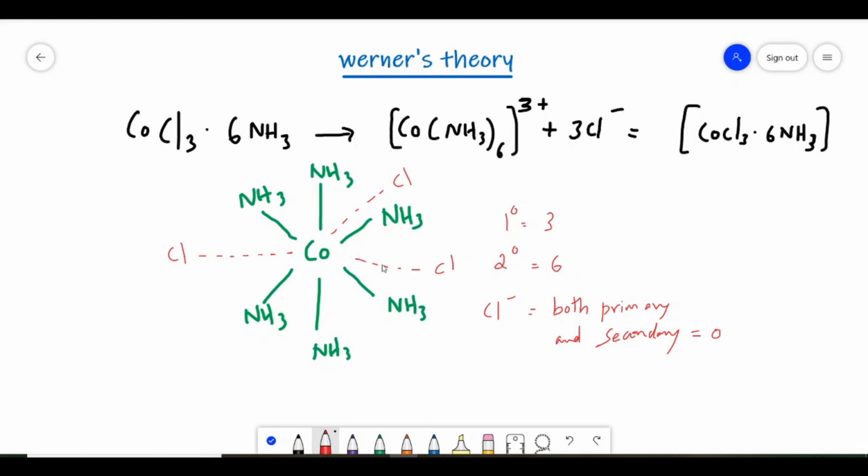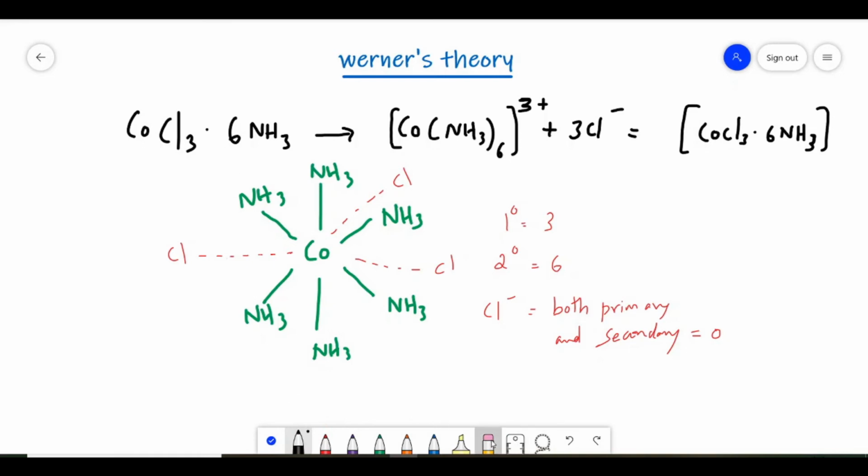The number of chloride ions gives the primary valency, so they are 3, and secondary valencies are 6, and the number of chloride ions having both primary and secondary valency is equal to 0. That's all.